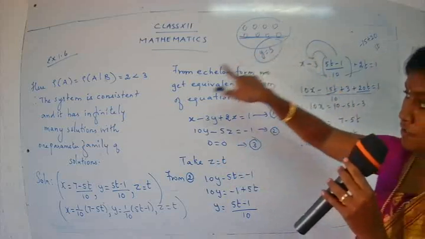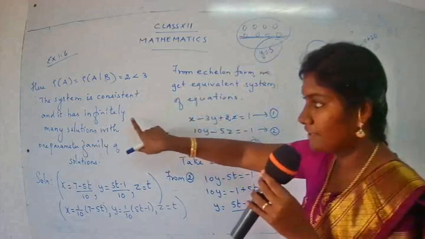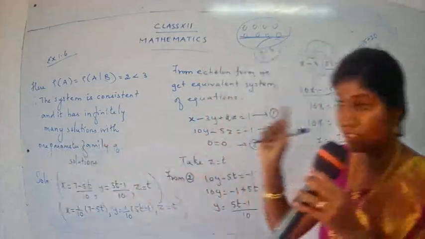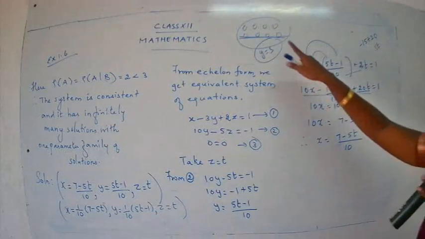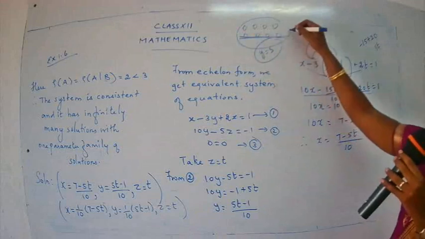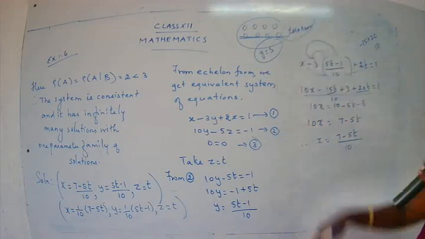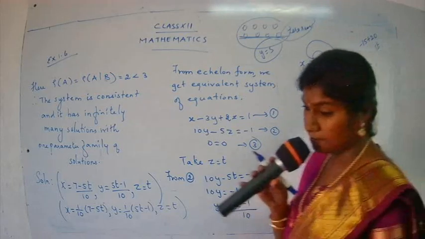you will take one more parameter. So again the statement will be the same. The system is consistent, it has infinitely many solutions with 2 parameters. Instead of 1 you will write 2. When you get that type, when you get 2 zero rows, be clear. Just keep this in your mind so that it will be useful for you to solve your homework sums.